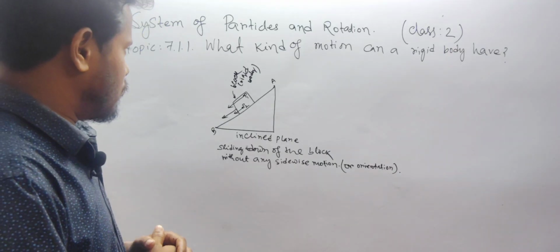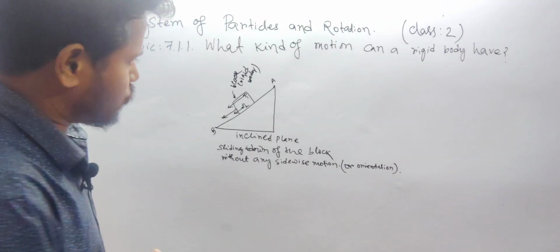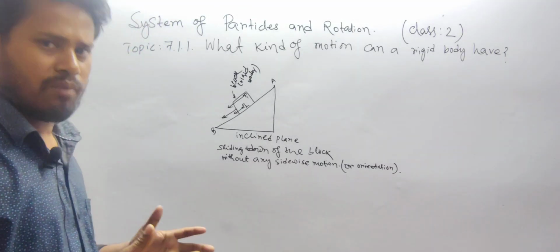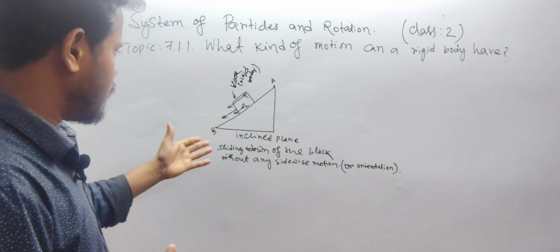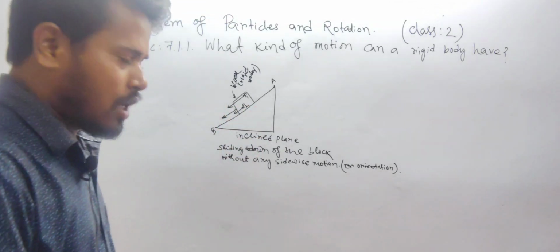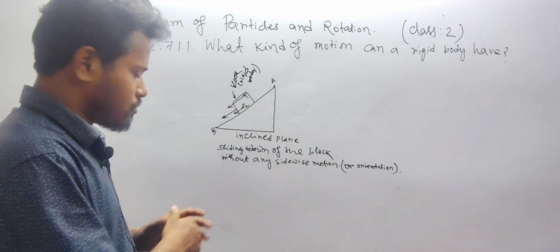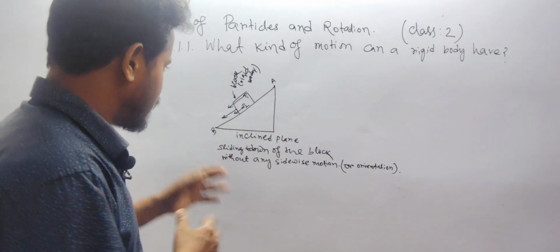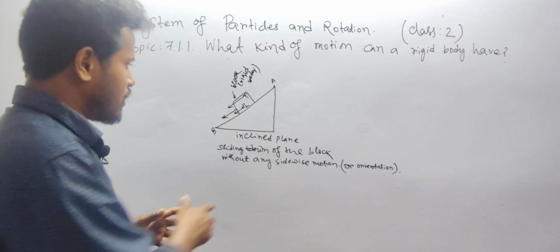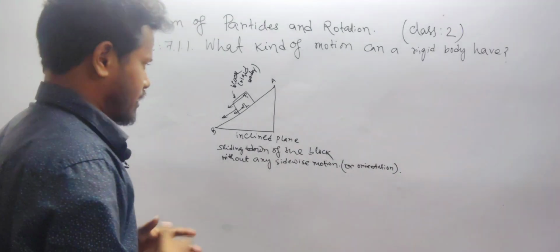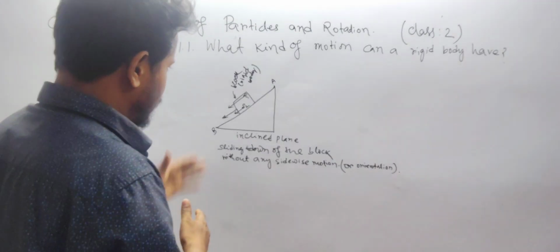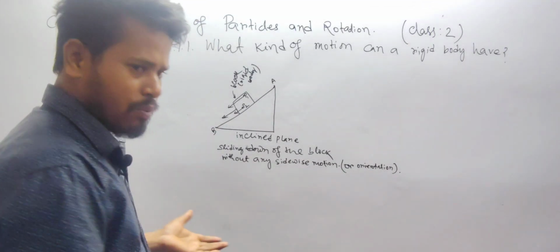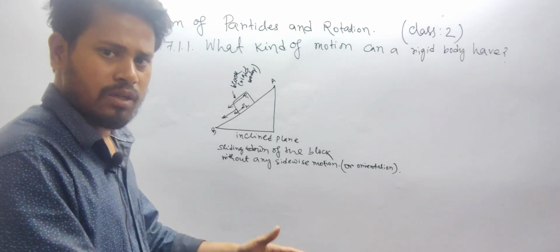To explore this question, let's take some examples. Here you can see an inclined plane, which can be named ABC. The C is not present here, you can put it yourself. On this inclined plane you can see a block. The block may be a wooden block, but it must be a rigid body.